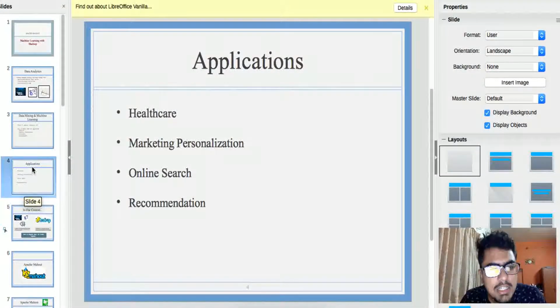Another is the recommendation system. That is, whenever you buy two items together, it recommends that a third item should also be bought with them. So that is another example of machine learning.